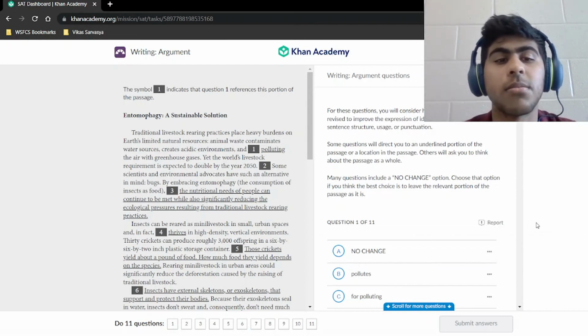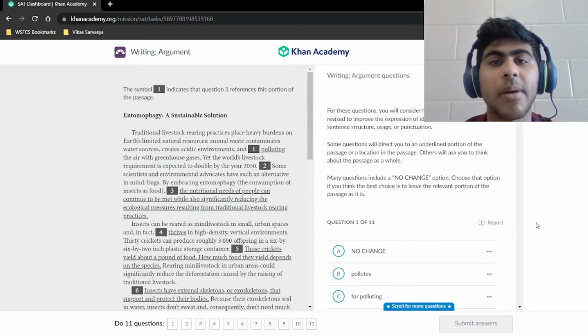Hello and welcome. Today we're going to be looking at our argument passage number 4. Here it is. Entomophagy, a sustainable solution.